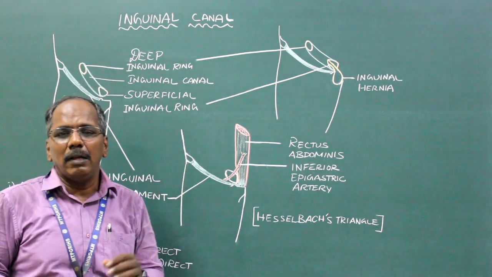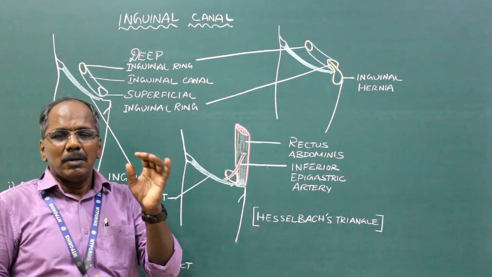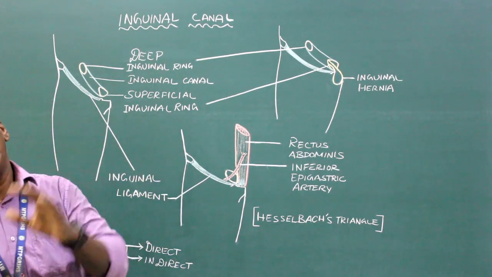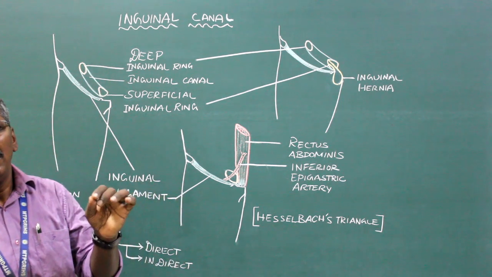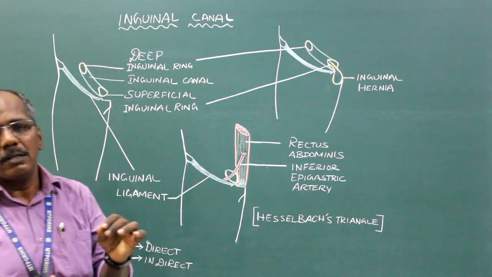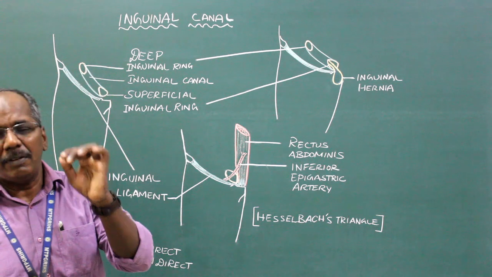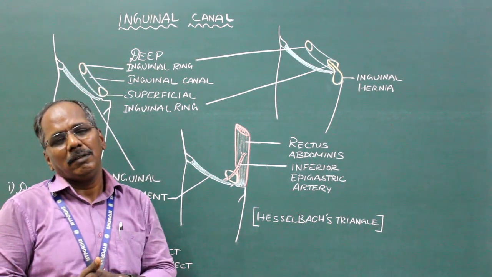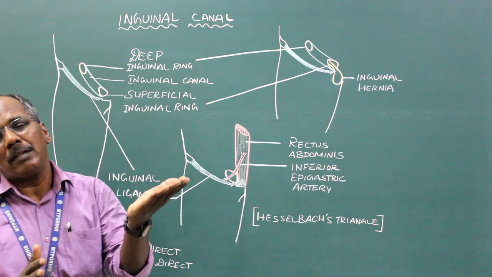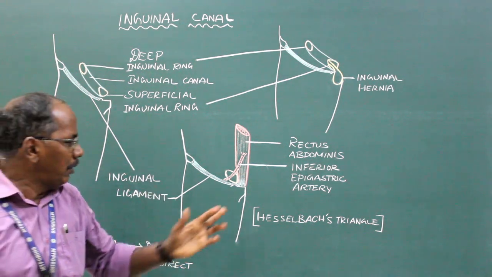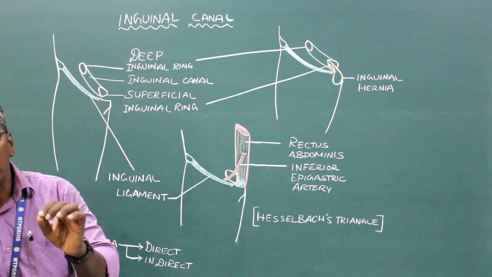Direct inguinal hernia commonly occurs in old age due to weakness of abdominal muscles. The indirect inguinal hernia occurs in young age and occurs in males more than females. So this is the difference between direct and indirect inguinal hernias. I told you it passes through Hesselbach's triangle in case of direct inguinal hernia.